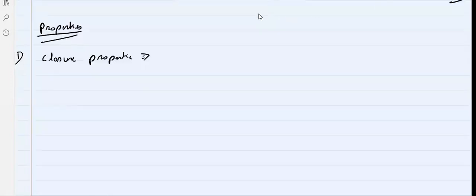Yes, very good. So closure property means if A is an integer plus B is an integer, so the sum is C. Now C should also be an integer. So I can say that addition follows closure property, yes or no?